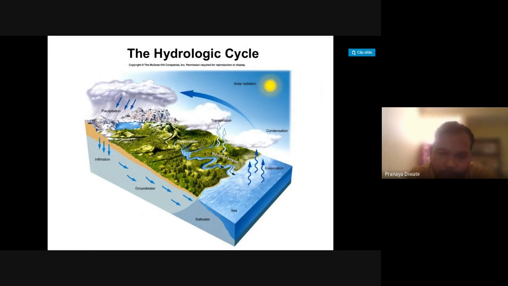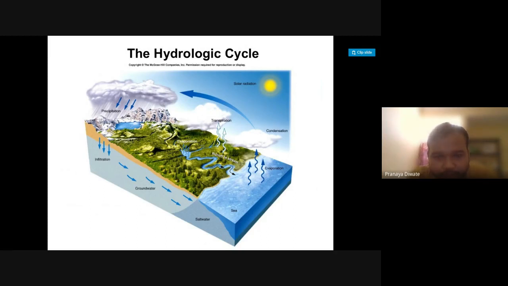So what is the hydrological cycle? Cyclicity is nothing but a repetition of some event. There is no starting or end phase for any cycle. But for example, if I want to start from somewhere, I will start from the ocean.